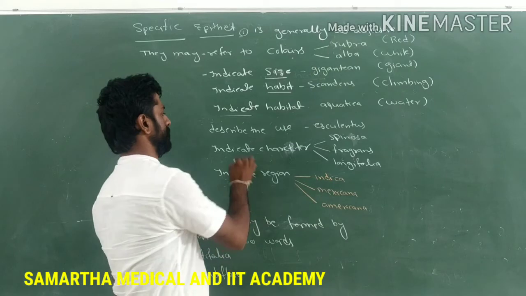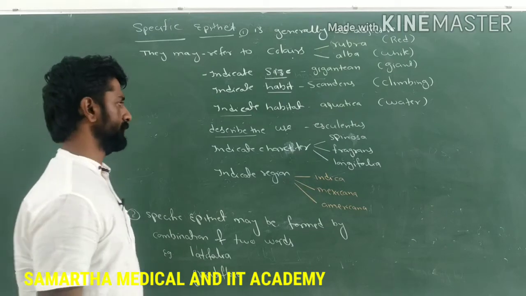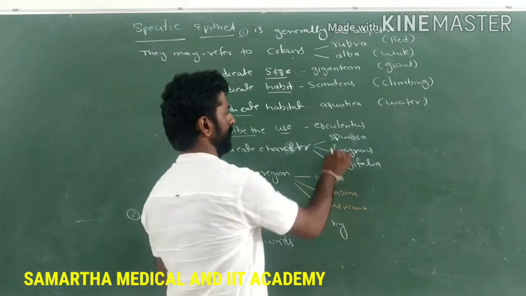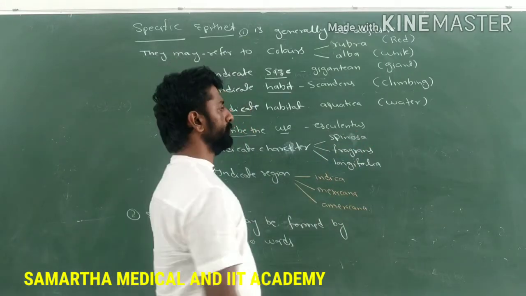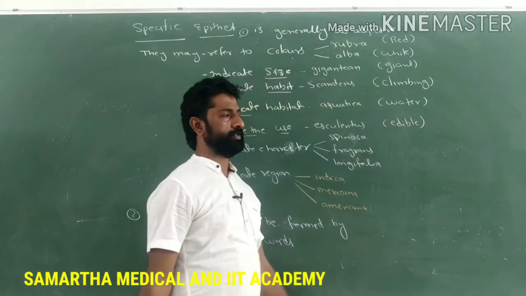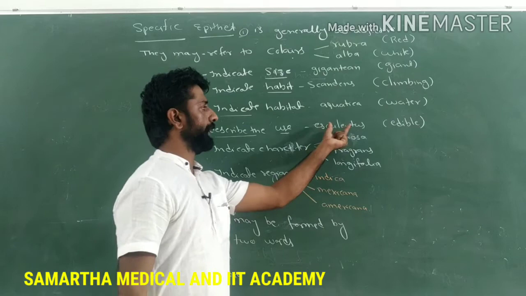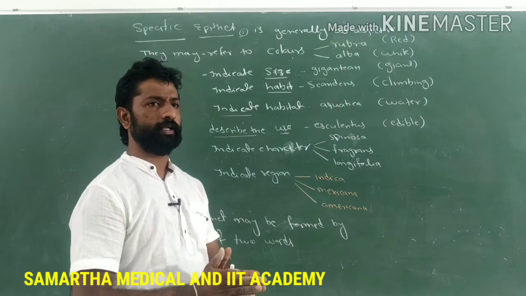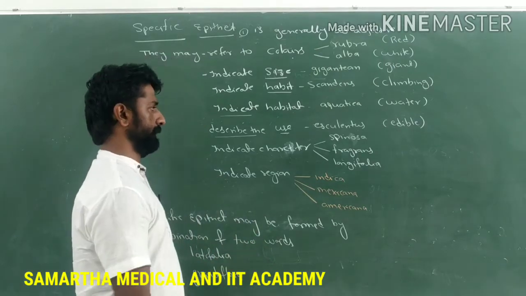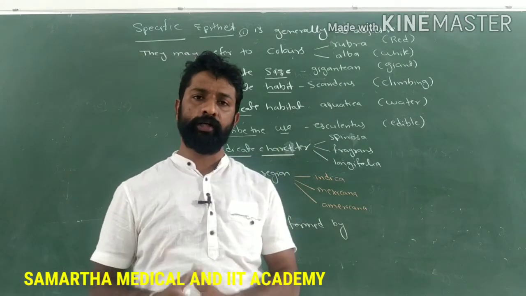Similarly, the specific epithet of the scientific name may describe the use of that particular organism. For example, esculentus refers to plants which are edible, meaning eatable. So edible means it is describing the use of that particular plant. Esculentus is the species name which describes that the plants can be eaten or used.